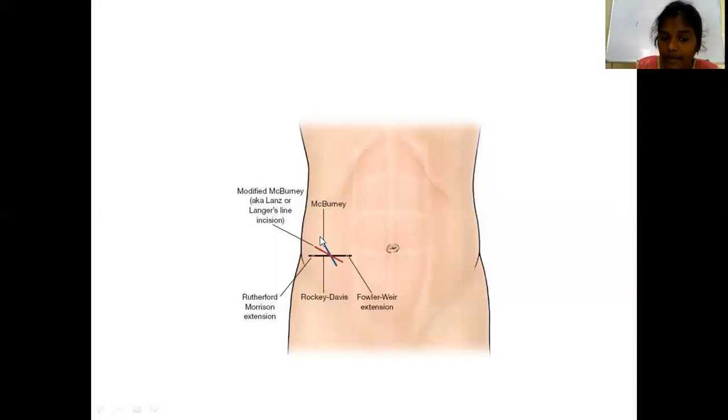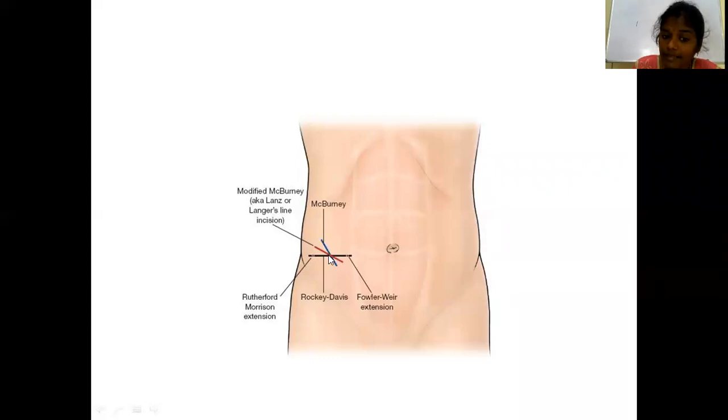That is McBurney's incision or gridiron incision. Are you able to appreciate this blue one? That is McBurney's incision, drawn perpendicular to the spino-umbilical line at the medial 2/3 and lateral 1/3.